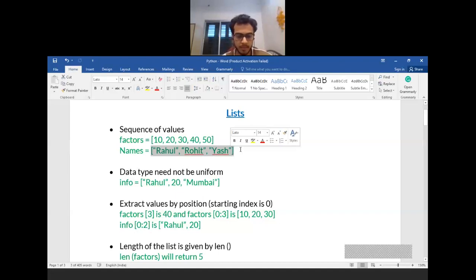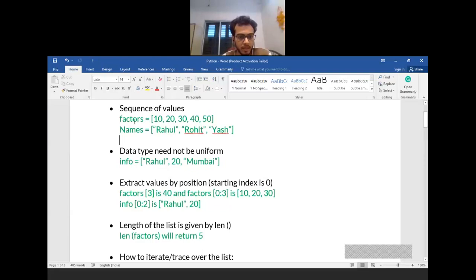If you observe in the names list, I have stored three names separated by commas and embedded in square brackets. Now, in this list, you don't have to bother about what the data type of your items is, unlike in arrays in C, where I told you that the data type of each and every item has to be the same. Whereas here it is not mandatory. You can store ints, characters, and strings in one list without bothering about the data type of your list. These two typical lists we will consider as our examples, and I will show you how to operate on them and what the various operations are that you can perform.